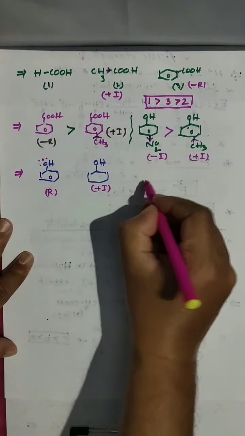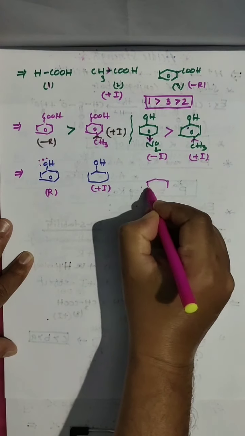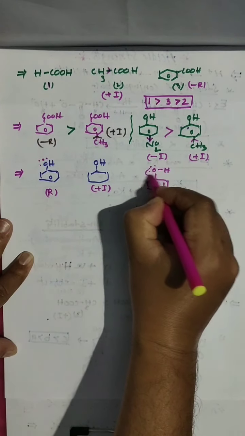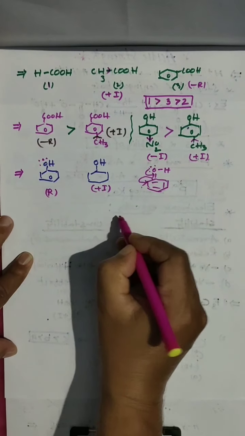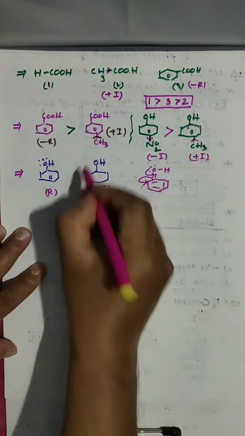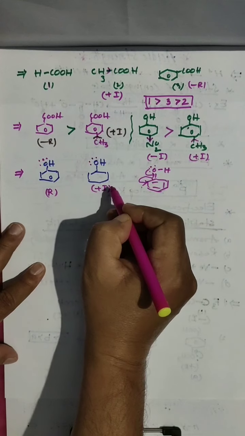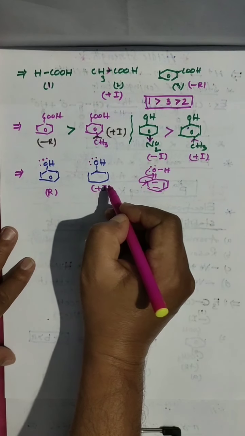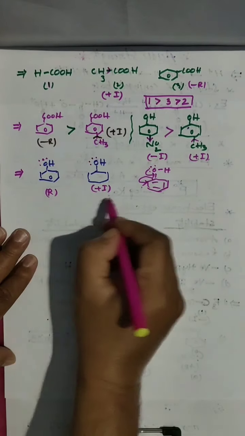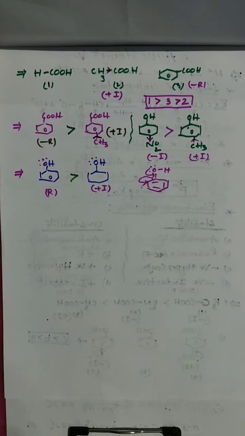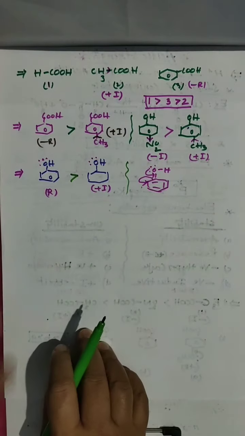Clear? See here in phenol we have a structure like this. This will donate here and it will show resonance like this. But here electrons are there, it will donate, but charge distribution is not there. That's why here resonance, here plus I. That's why where resonance is there, that is more acidic. So phenol is more acidic than alcohol.